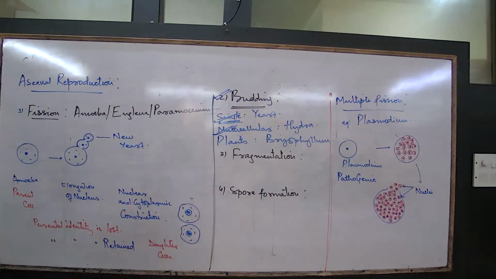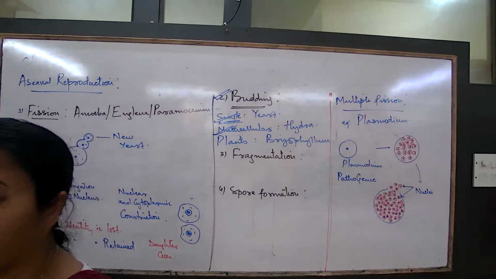For a plant also we now see, but that is actually a concept of vegetative propagation, but I will take it together, to understand the concept of budding in a plant. How does budding happen in a plant?